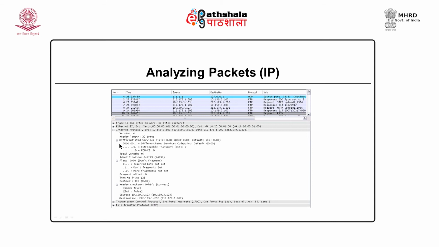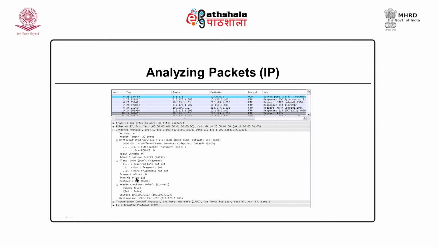If you are familiar with the Internet Protocol, IP uses IP addresses. So, here you can see the source and destination addresses are IP addresses. Then the version number, IPv4, is being used, then the length of header, and these are the different fields of IP.